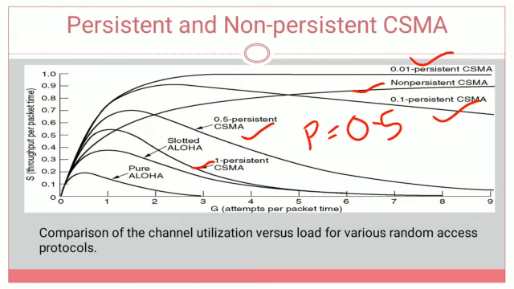If the probability chance is 0.5, we call it 0.5 persistent CSMA; if it is 0.1, we consider 0.1 persistent CSMA; and likewise for 0.01 persistent CSMA. When comparing the throughput values against the number of stations, the efficiency is represented like this. The graphical representation of efficiency looks like this.